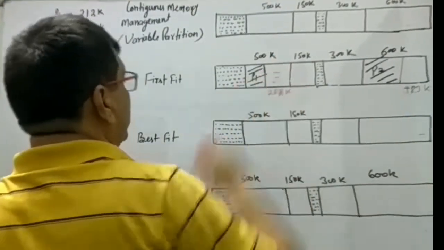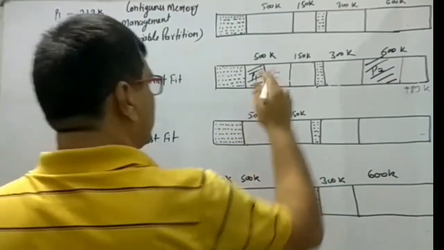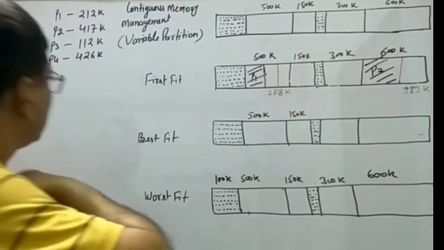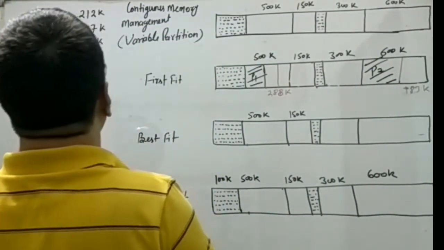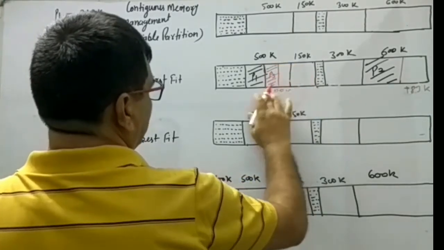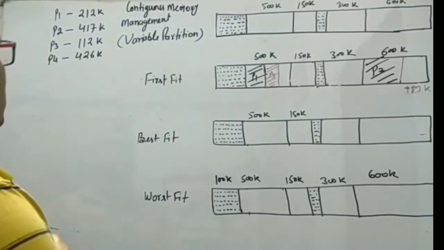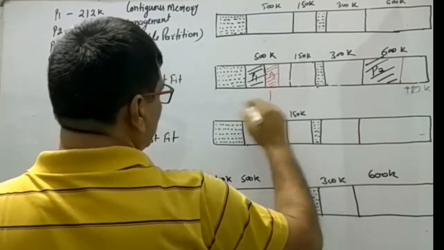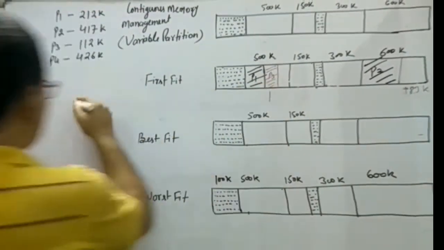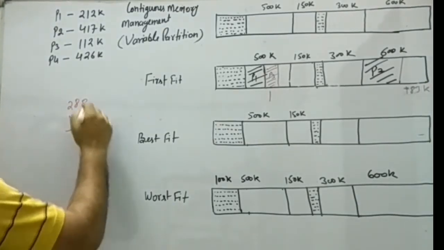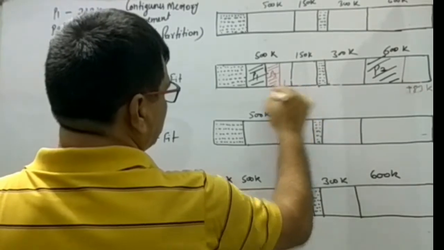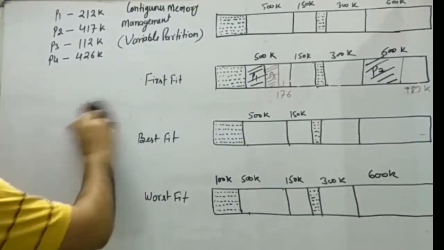This 112K can be accommodated by the 288K hole, so process P3 is allocated space here. What is the rest of the space? 288 minus 112 gives 176, so 176K is available now.